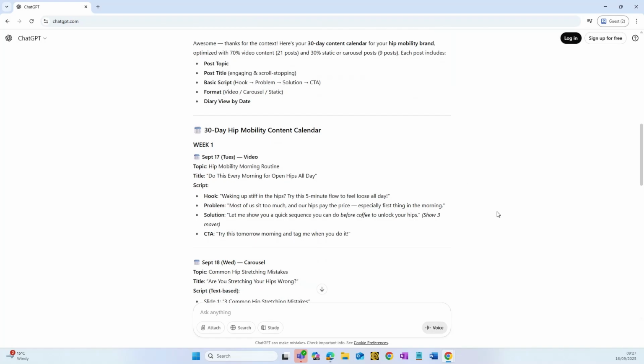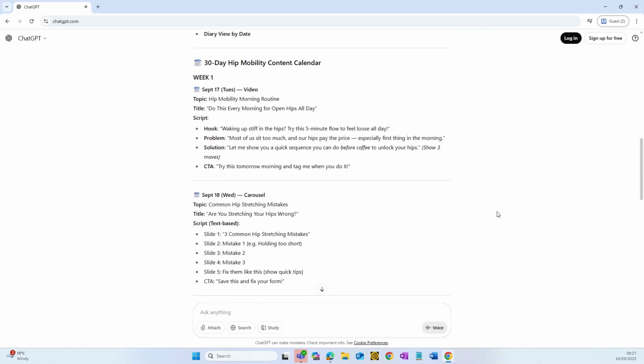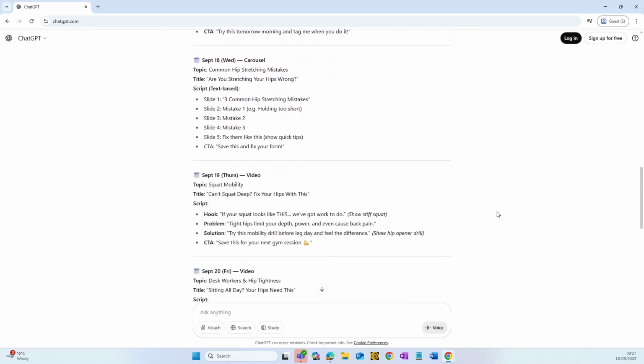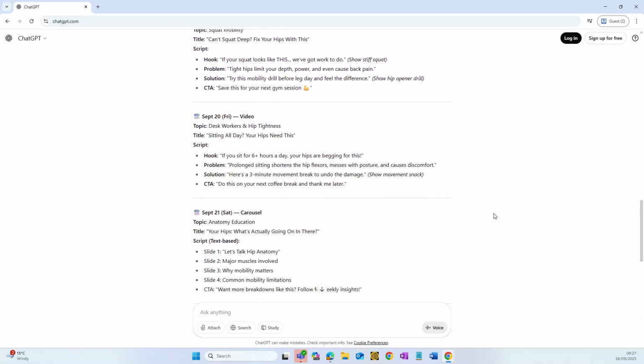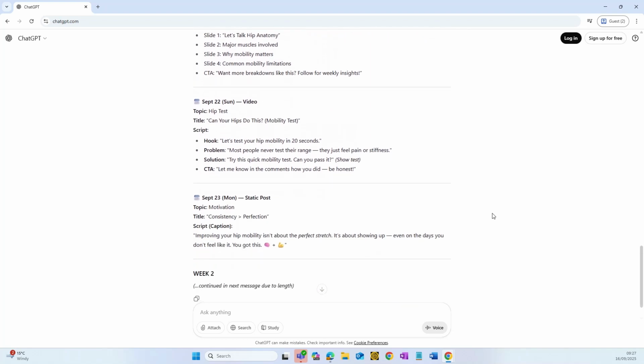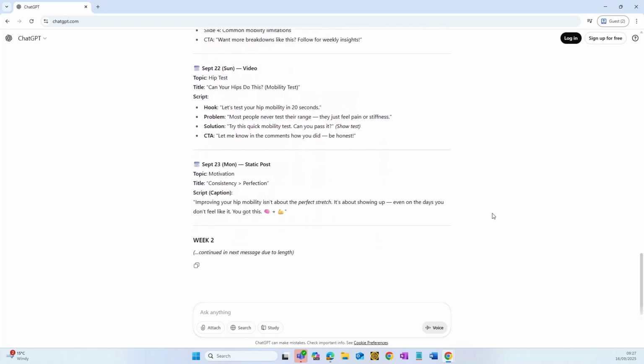See the difference? The vague prompt might give you 5 or 6 broad ideas, but the clear and detailed prompt gives you a complete, structured calendar with scripts you could use straight away. That's the power of being specific.